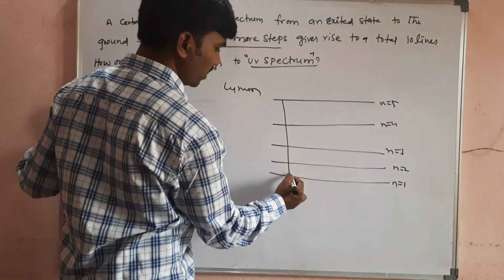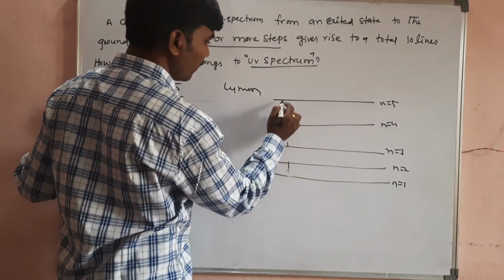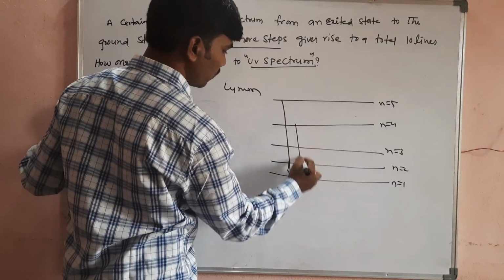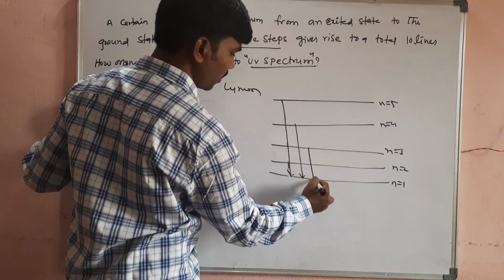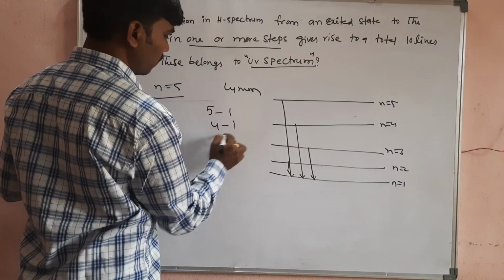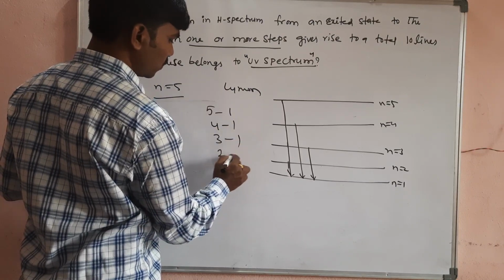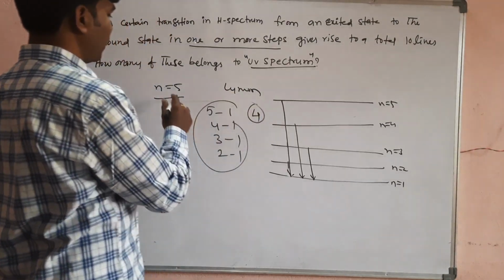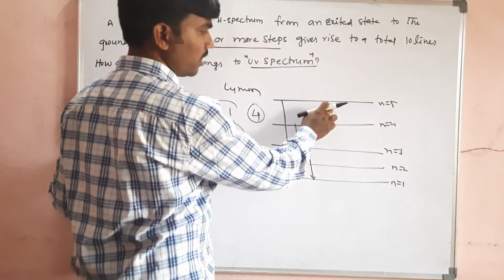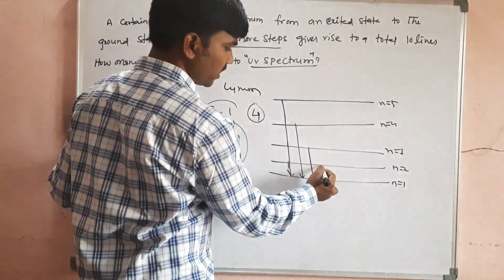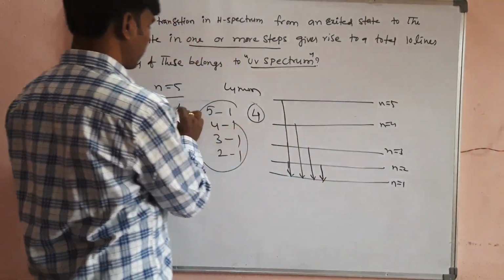Fifth energy level to first energy level, fourth to first, third to first, and second to first, so 4 lines are there. Whenever they give 5, the highest energy level, from that highest energy level we will get 4 lines. So our answer is 4 here.